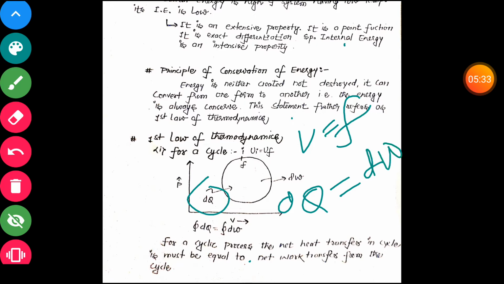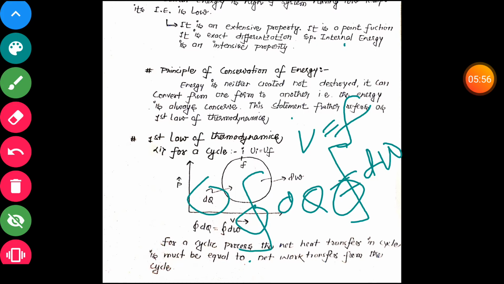Then the first law says that the cyclic integral of dQ is equal to the cyclic integral of dW. It means the total heat supply is totally converted into work. This is our basic law, the first law of thermodynamics for a cycle.